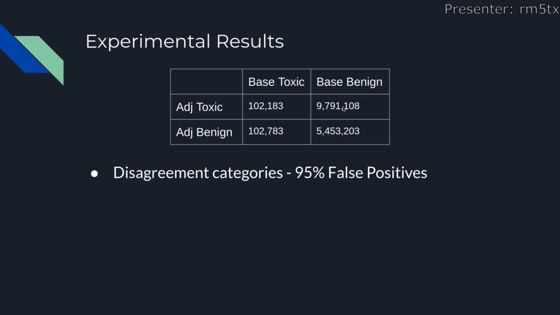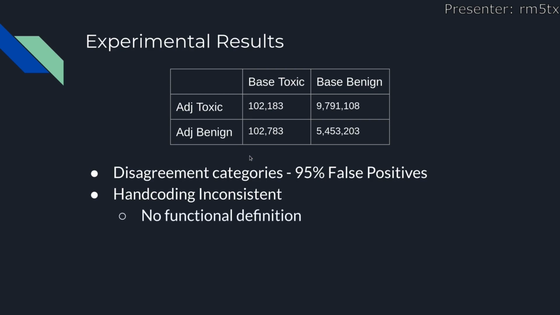Another interesting thing that came up when we were looking at the results is that toxicity itself is kind of hard to identify. We had very inconsistent hand coding. While we only had 5 examples where a majority of us agreed that it was toxic, there were another 16 that a single person thought were toxic. Part of that was that we didn't establish a functional definition to start with, but it is a hard problem that we're working on. Another very amusing thing is that both models decided that people who post about Pokemon are toxic users. I have no idea how to feel about that as someone who grew up with Pokemon.